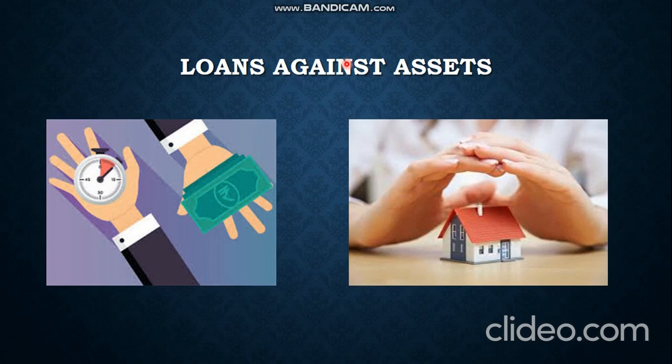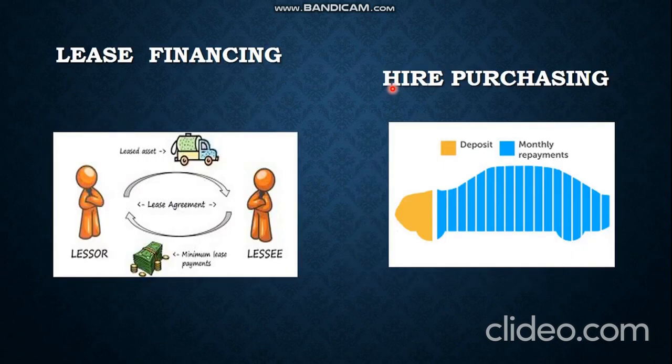These assets may be valuable things, like you can also take example of gold. That gold is also a valuable thing. Then home, then land. So based on those assets, a person will be getting money as loan. Then he needs to repay that amount. That is loan against assets, right? Then next is lease financing and hire purchasing.